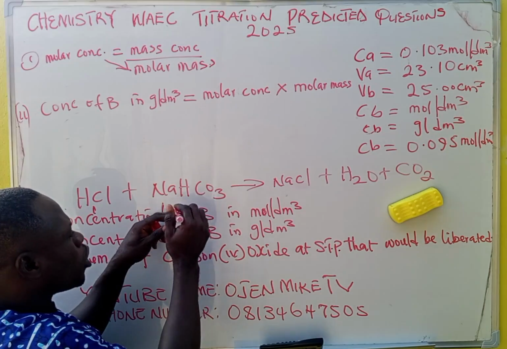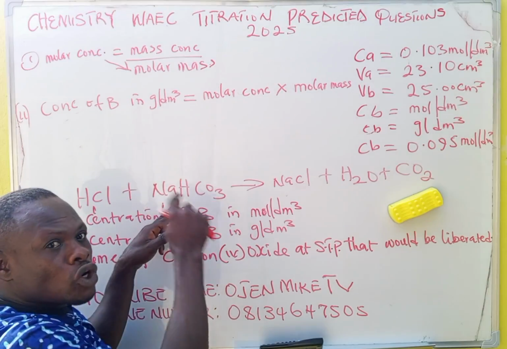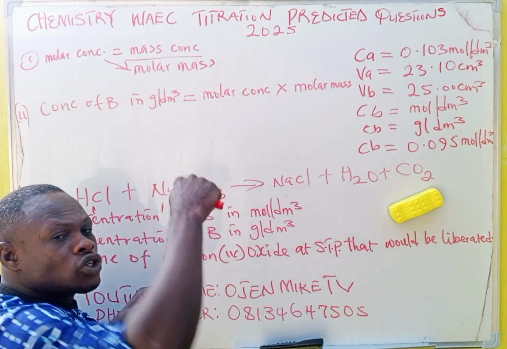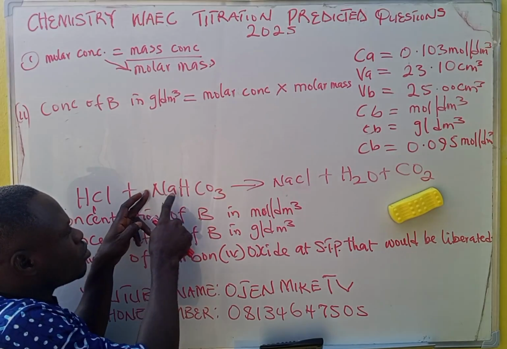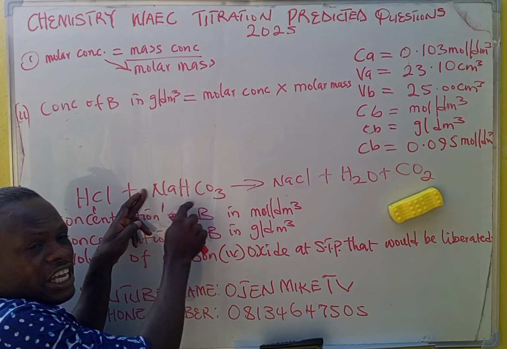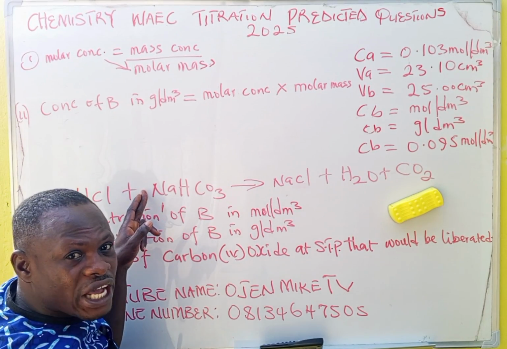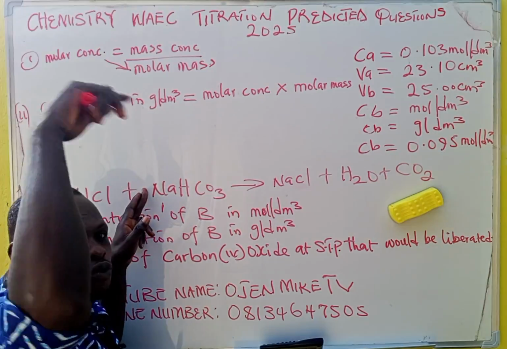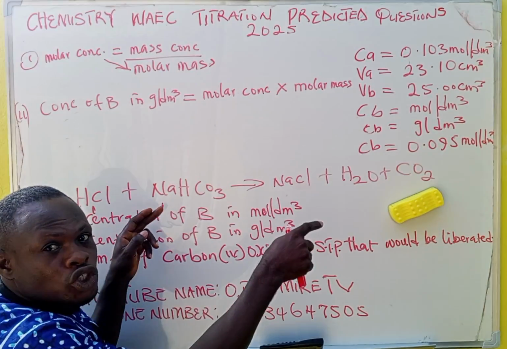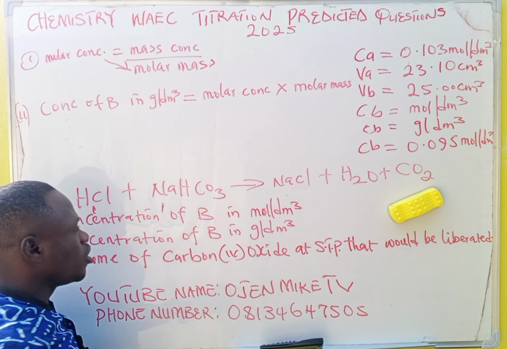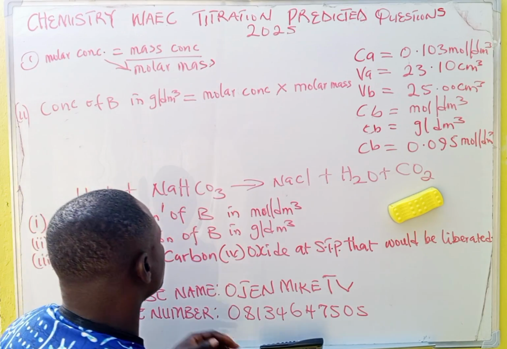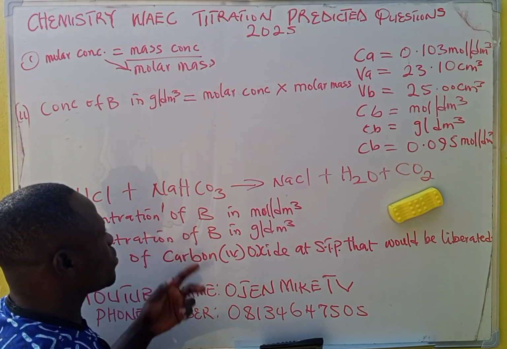Don't always use the molar mass in the equation; use the molar mass given in the question, because sometimes in the equation you might have a mole ratio, and you can mistakenly use the mole ratio here, calculate your mole, and have a fake answer. Do you understand? All this will be treated in our tutorial, so just avail yourself of that opportunity.